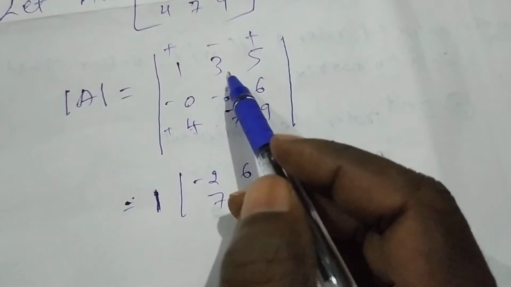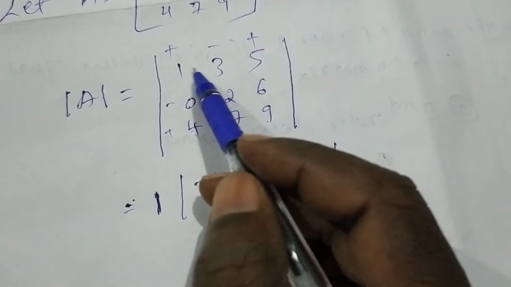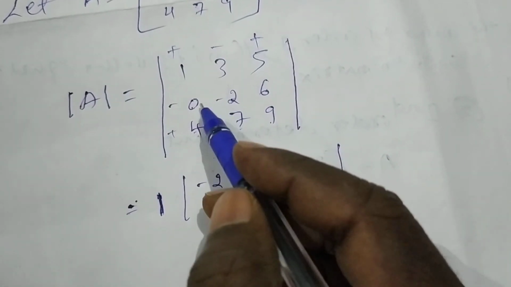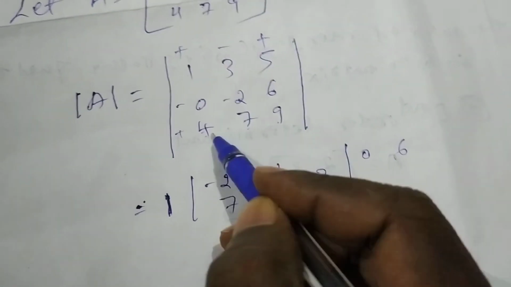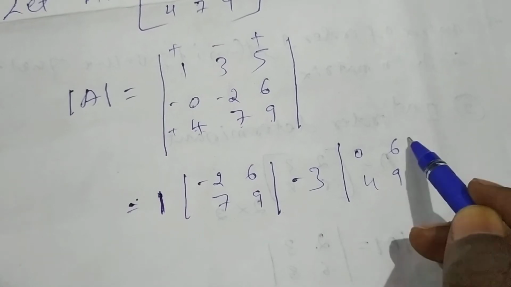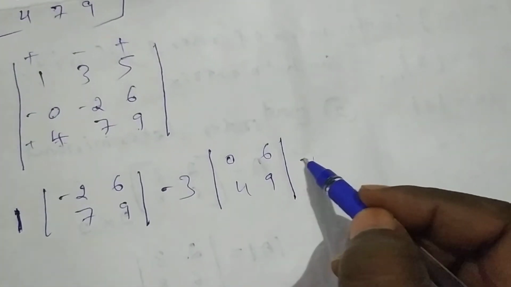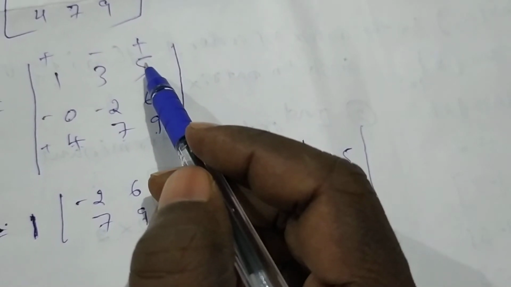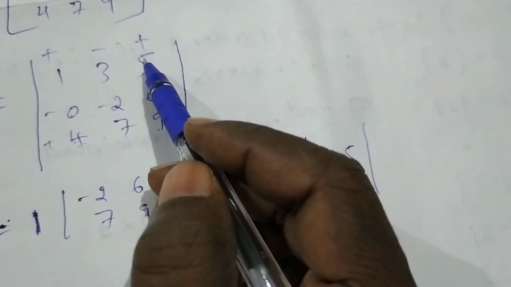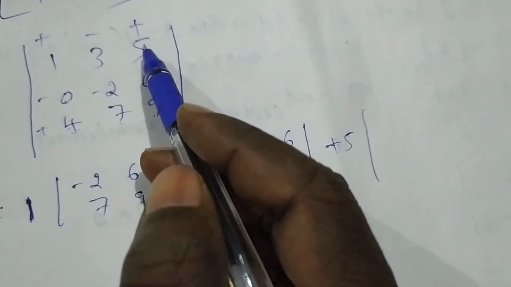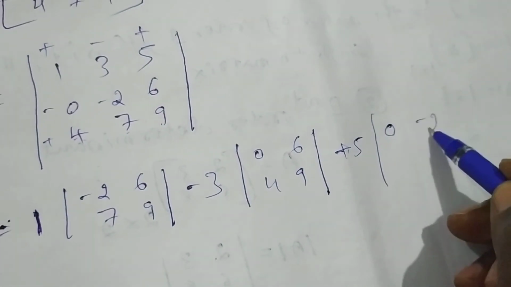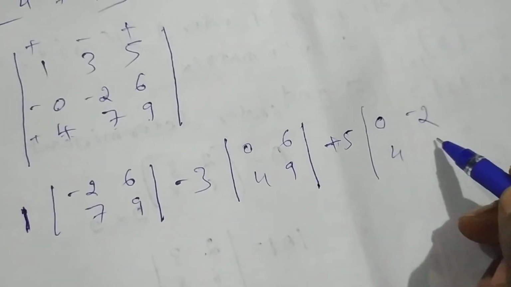Delete all the elements in the row and column in which 3 belongs, here the first row and second column. The remaining elements are 0, 6, 4, 9, and the last one is plus 5. Delete all the elements in the row and column in which 5 belongs, that is the first row and third column. The remaining are 0, minus 2, 4, 7.